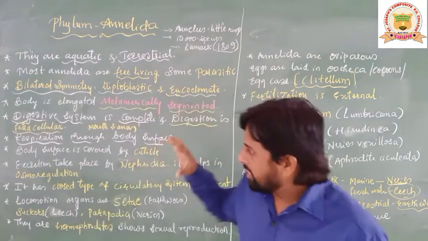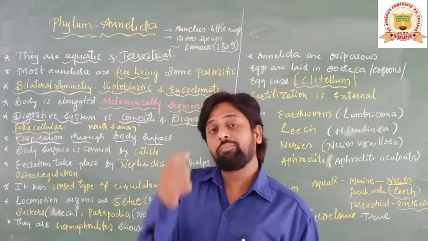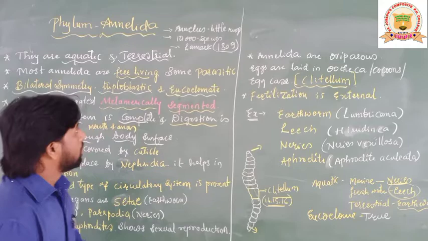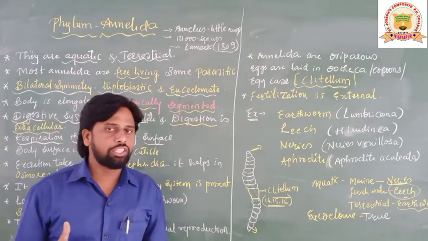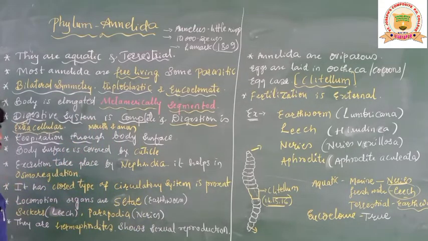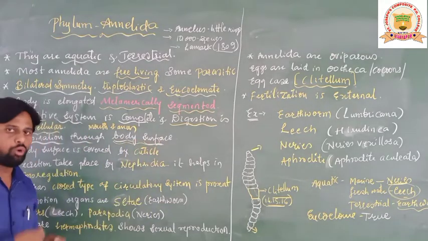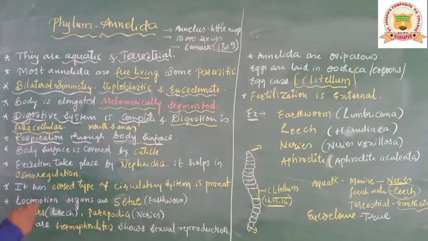Students, this group of animals does not show any specialized organ for respiration. No doubt the body of this group of animals is at organ level of organization, even though special respiratory organs are totally absent. That's the reason they respire with the help of what, students, here? Body surface. So the body surface acts as the respiratory organ, and they exchange gases through the body surface.